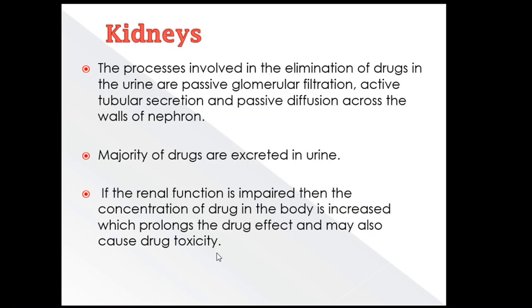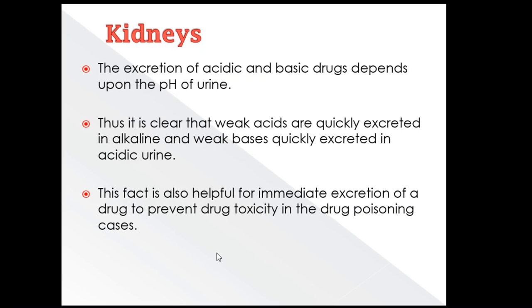By one or more of these processes, the drug may get eliminated. If the renal function is impaired, then the concentration of drug in the body increases, because the drug will not be able to be eliminated. The drug will stay in the body for a prolonged period, and it may show prolonged drug effect and also cause drug toxicity. The excretion of acidic and basic drugs depends upon the pH of urine. Weak acids are quickly excreted in alkaline urine and weak bases are quickly excreted in acidic urine. So if there is drug poisoning or we want to excrete the drug immediately, we can adjust the pH of the urine and cause the elimination of drug.